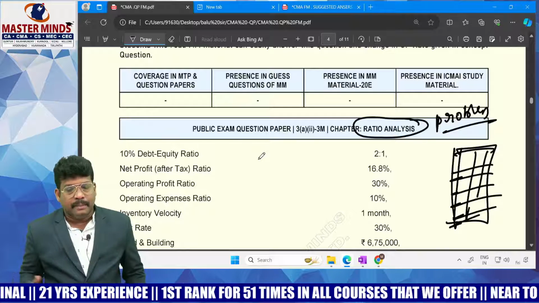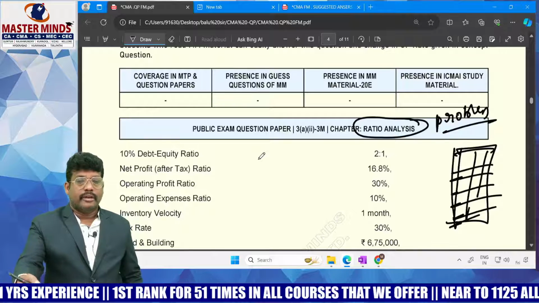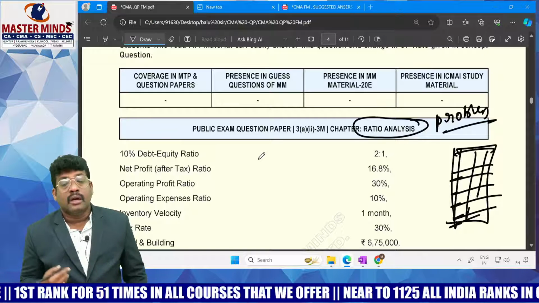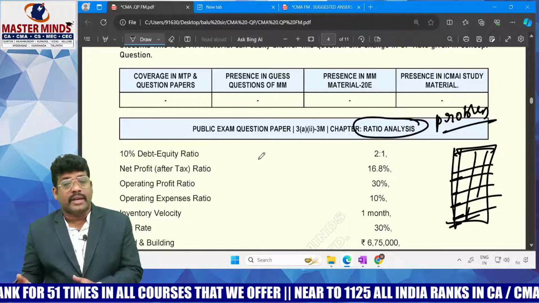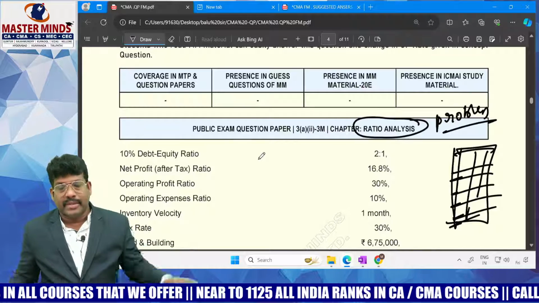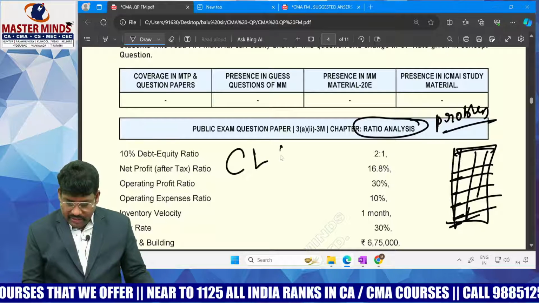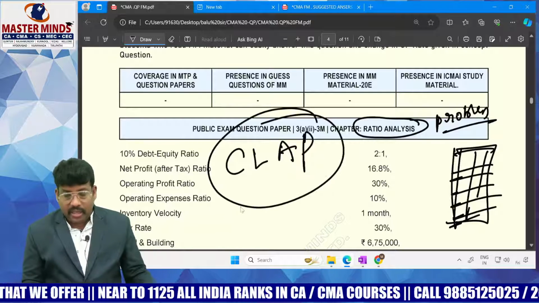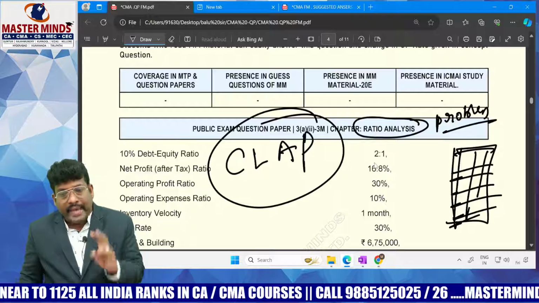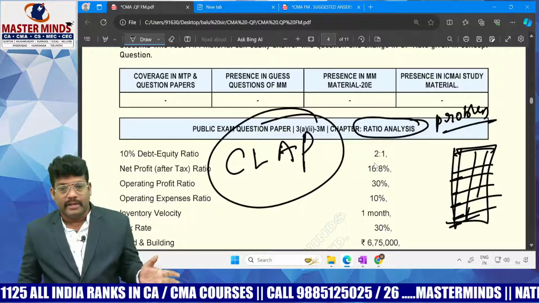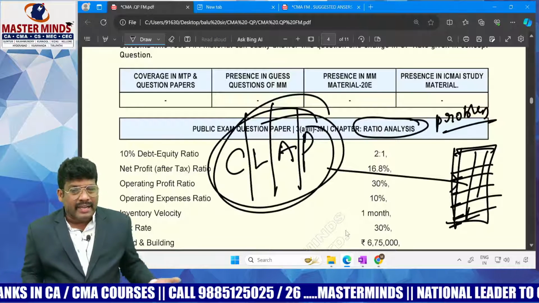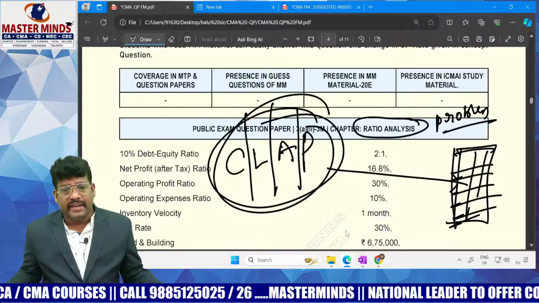In ratio analysis, generally their approach would be like this. They will give you ratios, they will ask for a balance sheet. Sometimes they will give you some income statement, they will ask you for ratios, and they will expect what the company's liquidity position and activity position would be, because all the ratios in financial management with respect to a company come under 4 categories. CLAP: C is capital structure ratio, L means liquidity ratio, A means activity ratio, P means profitability ratio. Once you understand all these things, only these 4 are needed with respect to the company. Once you are clear with this, then automatically you can take a decision, right?